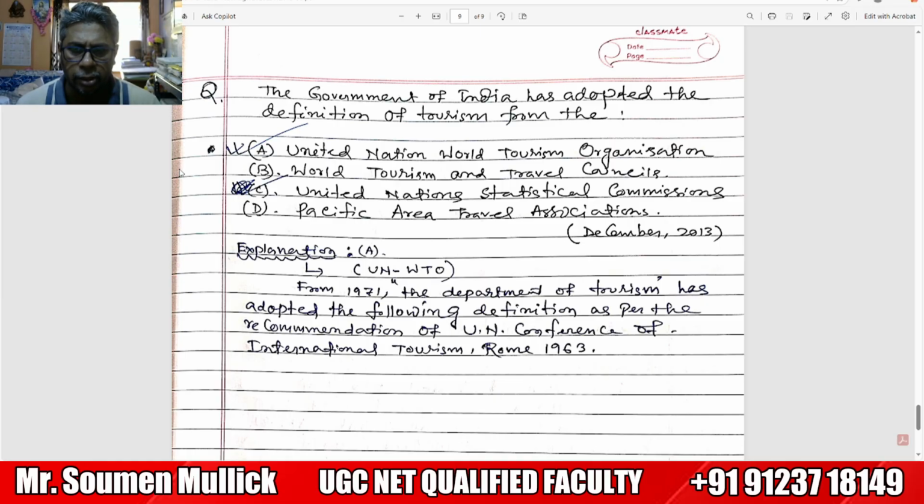The correct option should be C, United Nations Statistical Commission. From 1971, the Department of Tourism has adopted the following definition as a part of the recommendation of the United Nations Conference on International Travel and Tourism, Rome 1963.